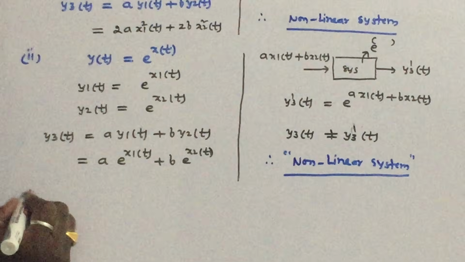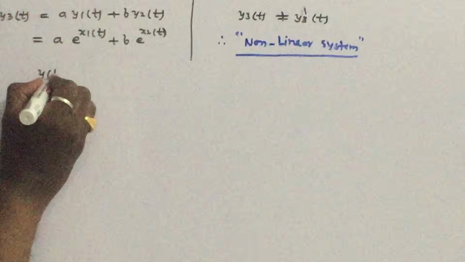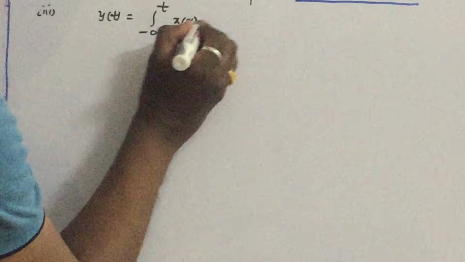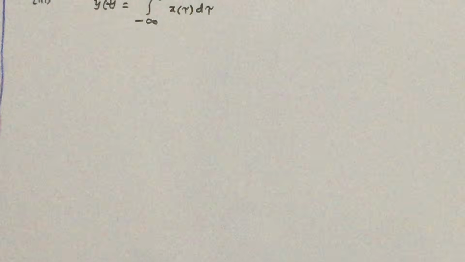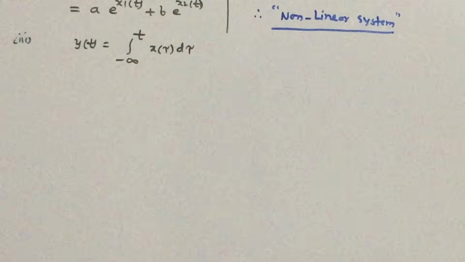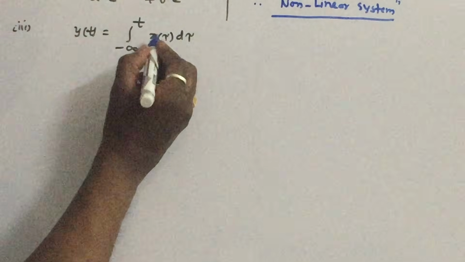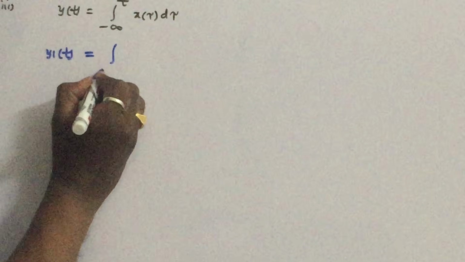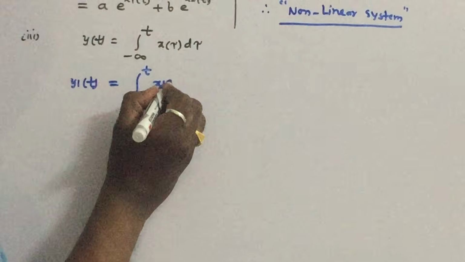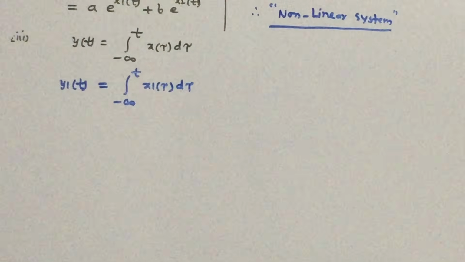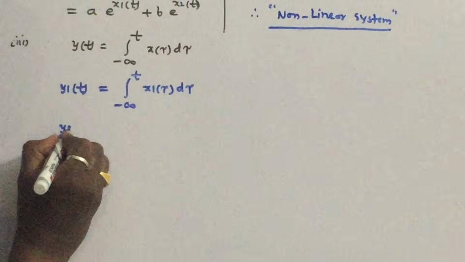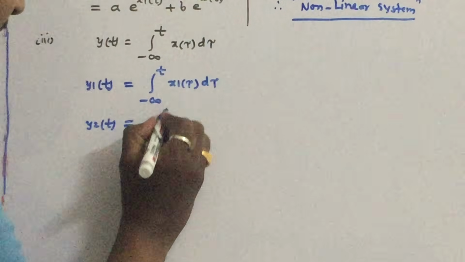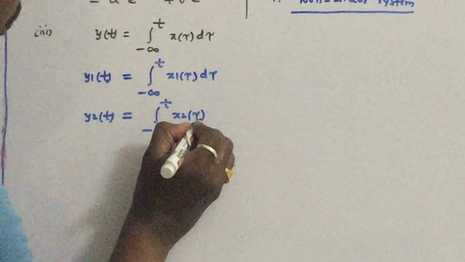y of t is equal to integral from minus infinity to t of x of tau d tau. The system will integrate the input and give the response of the system. Let us apply input x1 of t. Let us say the response is y1 of t, which is integral from minus infinity to t of x1 of tau d tau. Now let us apply the second input. The response of the system is y2 of t, integral from minus infinity to t of x2 of tau d tau.